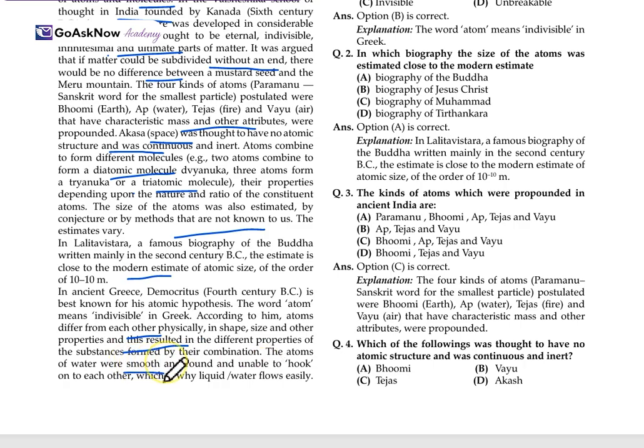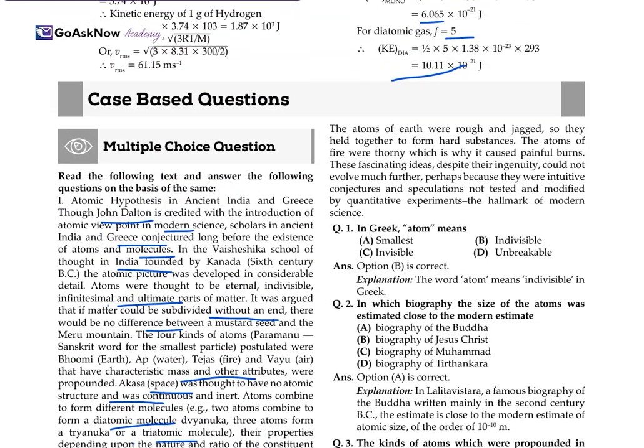The atoms of water may be smooth and round and unable to hook onto each other, by which the liquid will flow easily. The atoms of earth are rough and help form hard substances, and the atoms of fire are thorny, which is why they cause pain. Despite this fascinating idea and its ingenuity, it could not evolve much further, perhaps because it was intuitive and conjectural, a speculation not tested or modified by quantitative experiments, which is the hallmark of modern science.